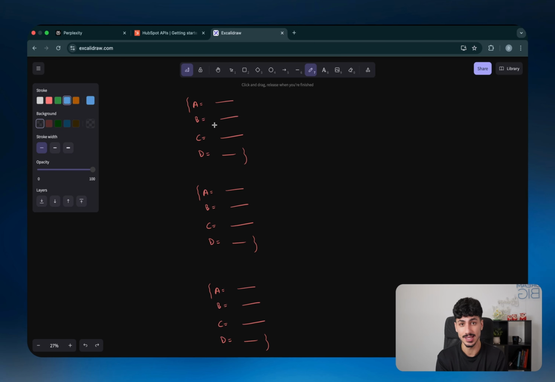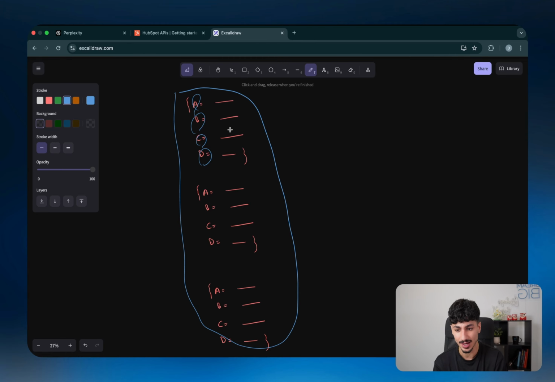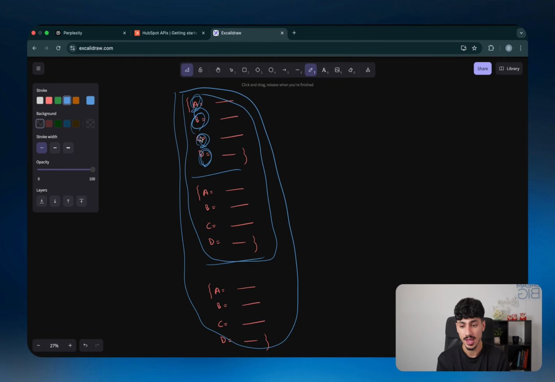So let's say in the case that your node had multiple items inside it and each item had the parameters A, B, C, and D, you don't need to give it access to all that data. You just need to give it access to one or two instances of these items so the large language model knows what parameters are inside each actual item and what sort of value is usually inside that parameter.